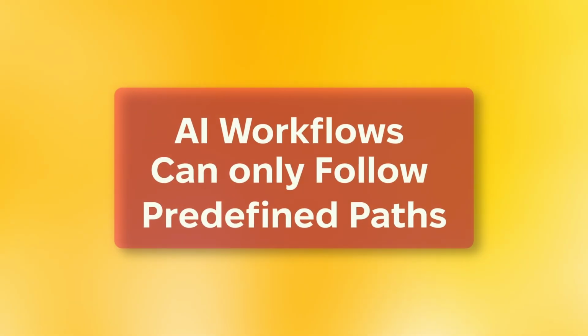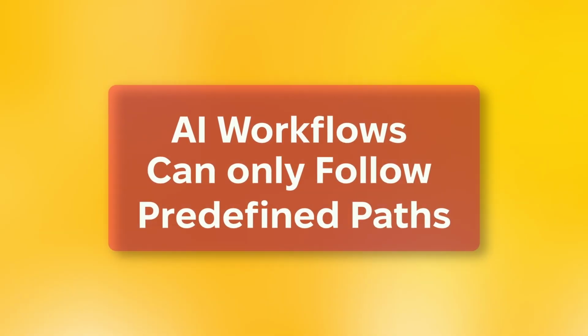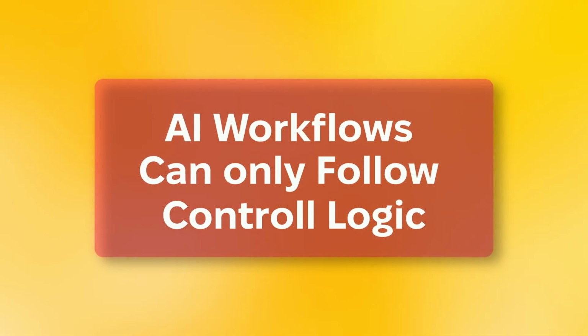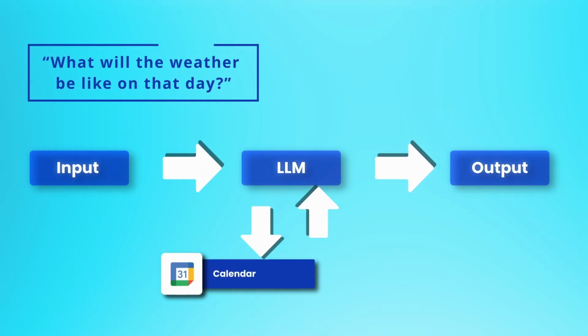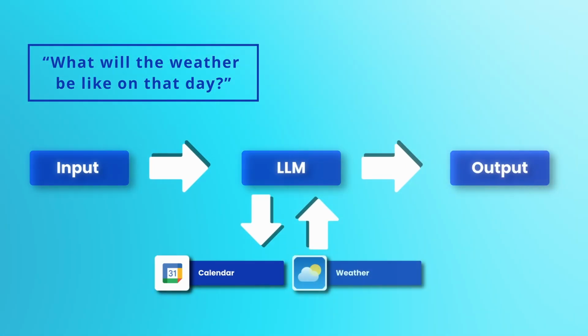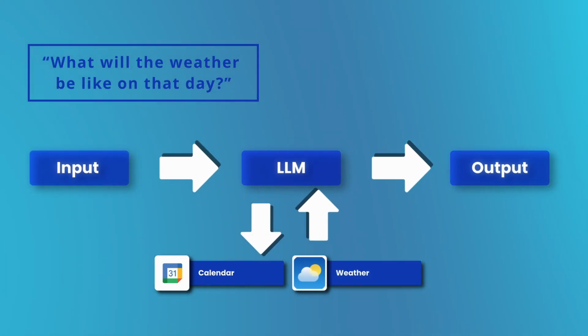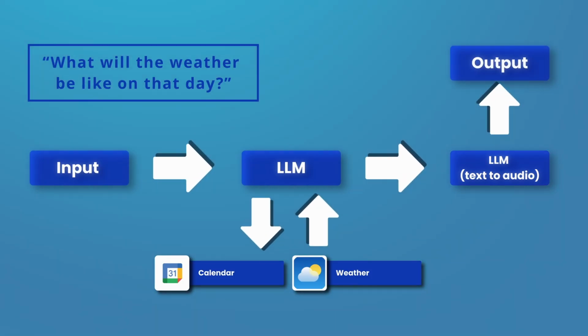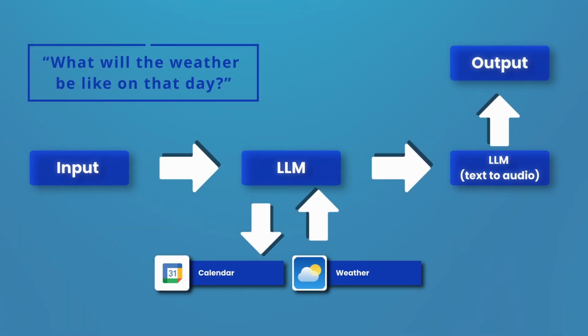This is a fundamental trait of AI workflows. They can only follow predefined paths set by humans. And if you want to get technical, this path is also called the control logic. To answer the weather question, we would need to allow the LLM to access the weather via the API. Then, if needed, use a text-to-audio tool to speak the answer. The weather forecast for your meeting with Inna Solovyova is sunny. Even if you add hundreds of steps, this is still an AI workflow. Why? Because a human remains the decision maker. There is no AI agent involvement.